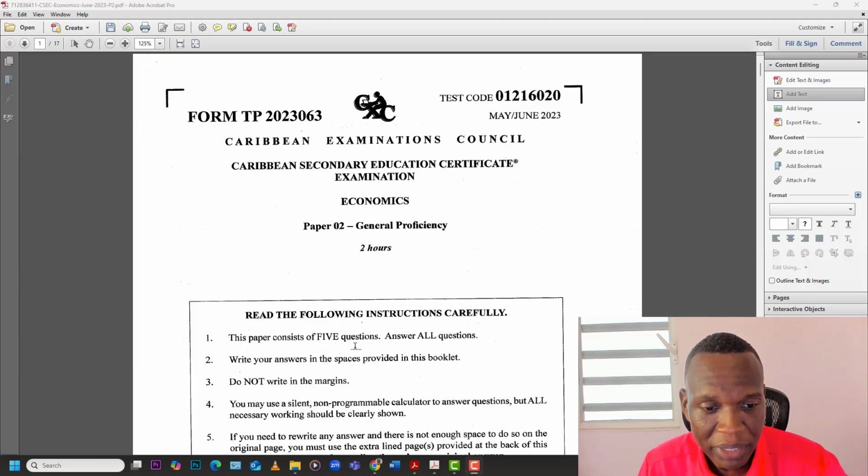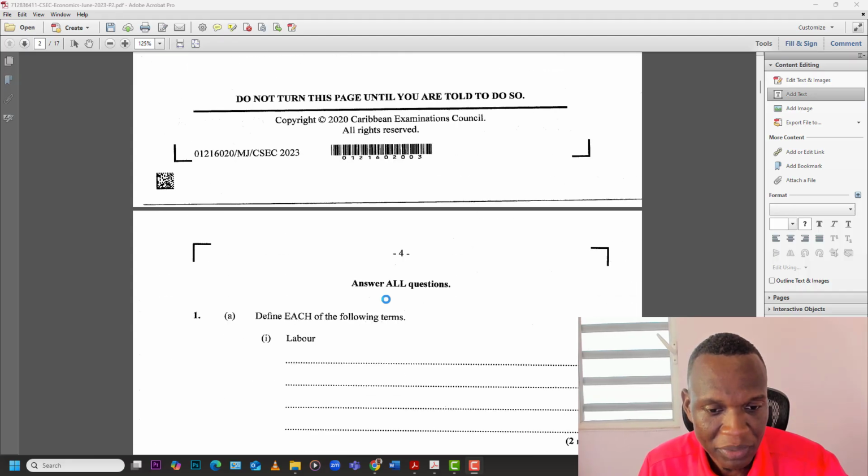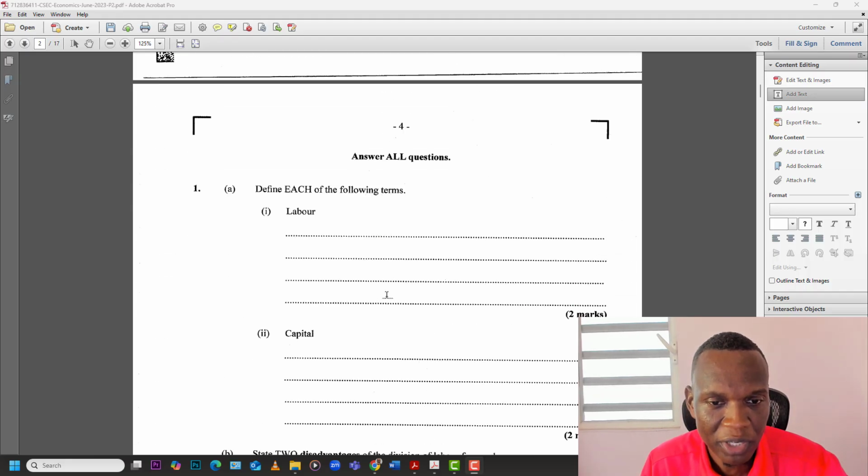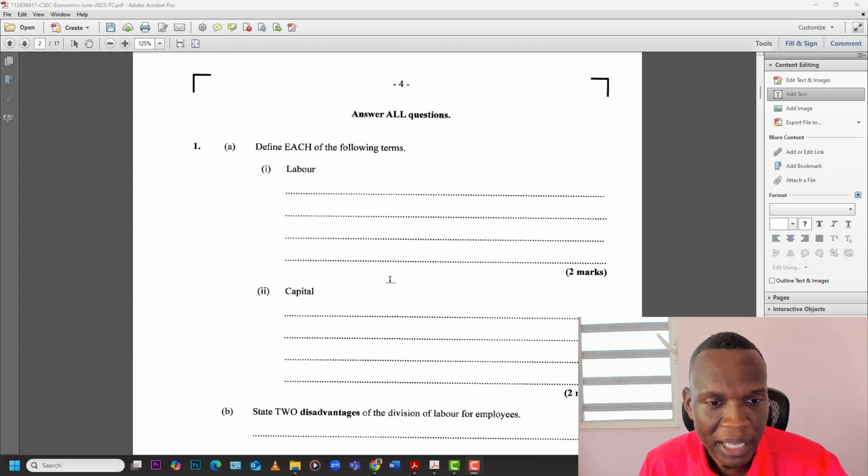Let's just jump into it one time. The question is asking us to define each of the following terms: labor and capital. So we're looking at the factors of production, and we know there are 4 factors of production: land, labor, capital, and entrepreneurship. They're asking us just to define labor and capital as a factor of production.